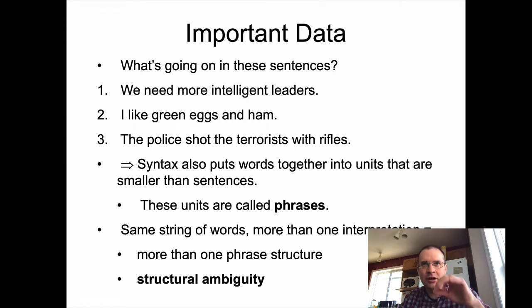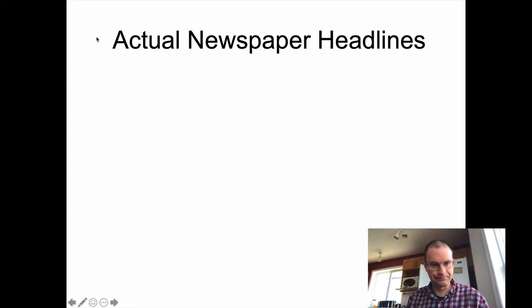We're actually going to call it a specific kind of phrase when we get to that point, but you can think of it that way to begin with. So sentences break down into phrases, phrases break down into individual words, and if you shift how the words get put together into those particular phrases, even if they're in the same order, they can wind up leading to different interpretations, like we need more intelligent leaders.